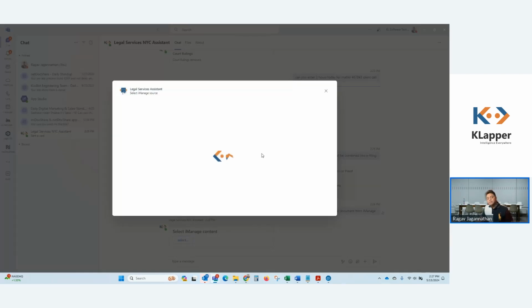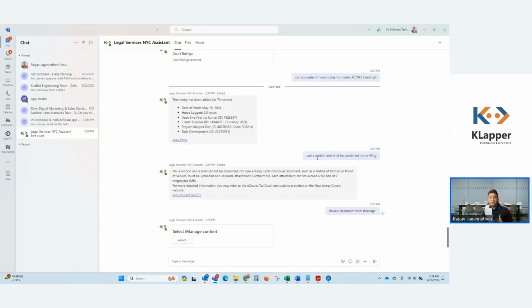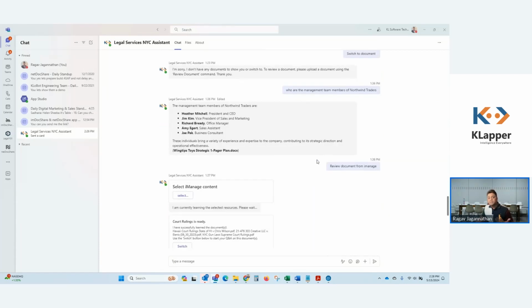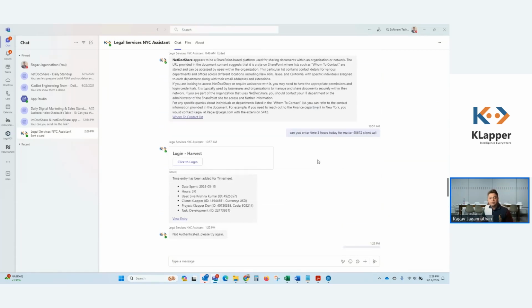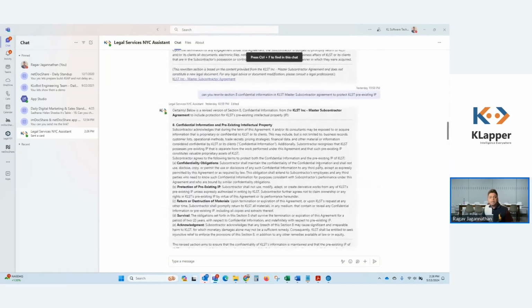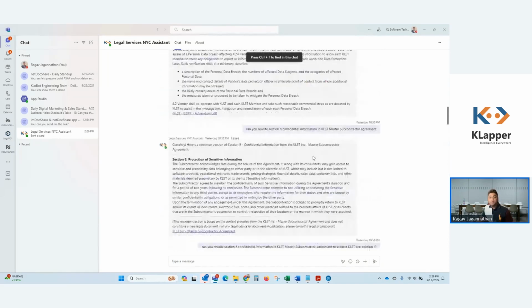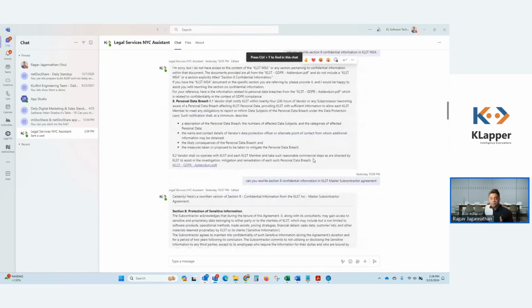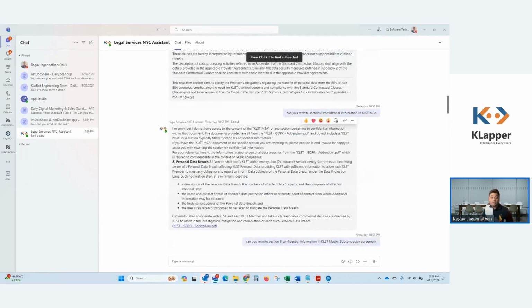And so what happens here is that it does authentication. It understands who you are as a user, and basically will let you pick the content. Because I'm conscious of time here, I'm just going to show you some examples of what I've done in the recent demos. In one of the demos, I was teaching it some content from a client agreements folder that I have, right? And it learned all that content.